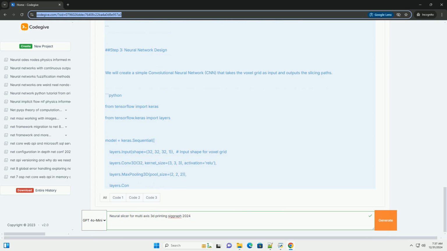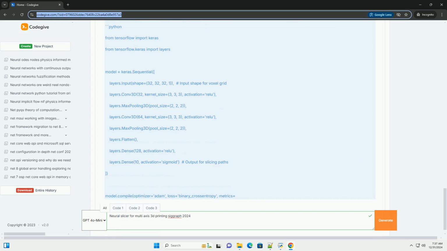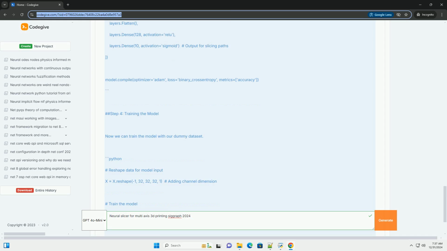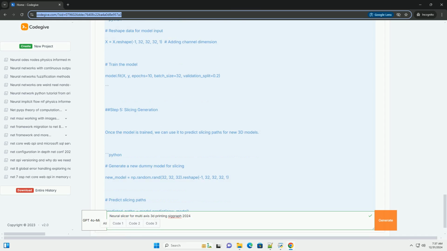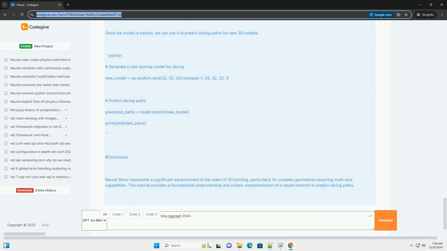In this tutorial, we will explore the concept of Neural Slicer, its architecture, and provide a code example to illustrate its implementation. This information is tailored for the SIGGRAPH 2024 audience, focusing on both theoretical and practical aspects.